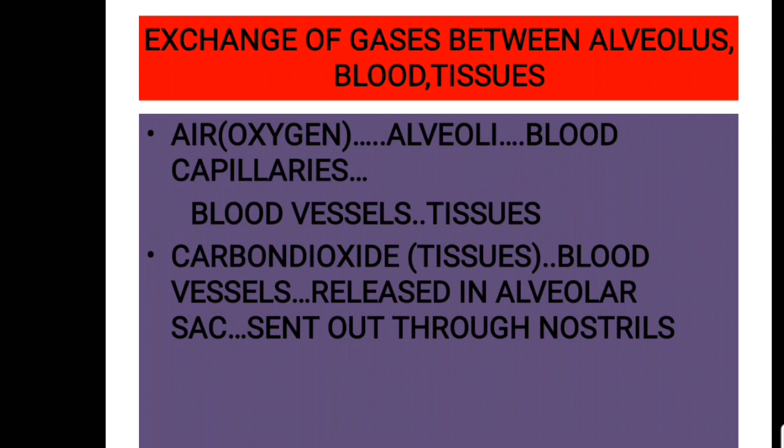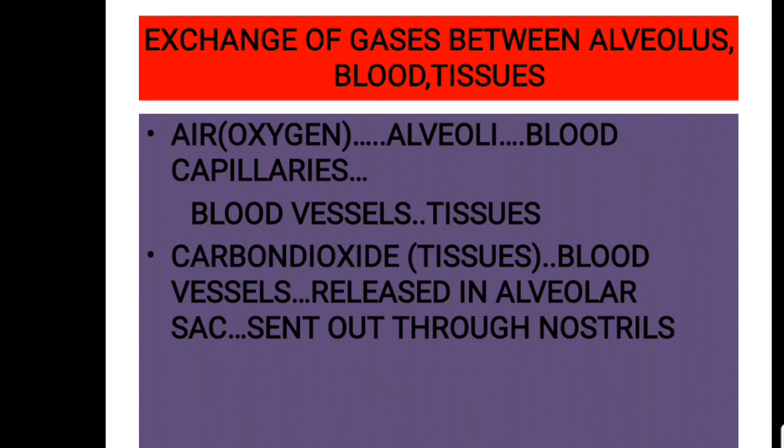Now, how does the exchange of gases happen between alveolus, blood and tissue? As you know, during inhalation, we are inhaling air rich in oxygen. That will go through our nasal passage, nasal cavity, pharynx, larynx, trachea, bronchi, bronchioles, and ultimately reach the alveoli. Now the oxygen-rich air is filled in the alveoli. From the alveoli, the oxygen will diffuse into the surrounding fine blood capillaries. Through those blood capillaries, it will enter different blood vessels and the oxygen will reach each and every cell in